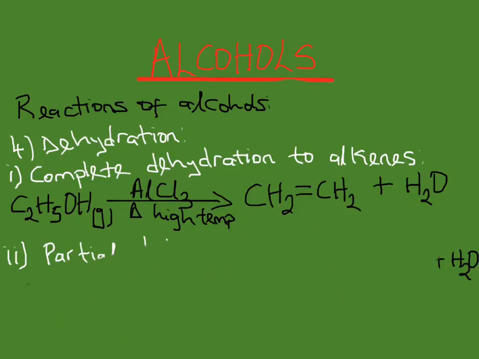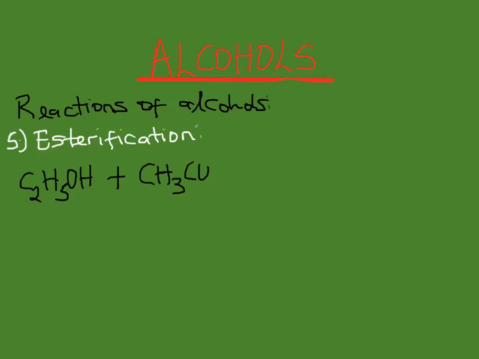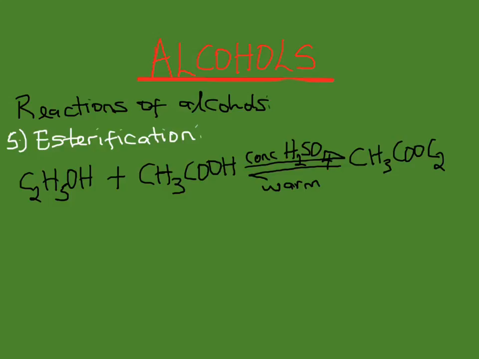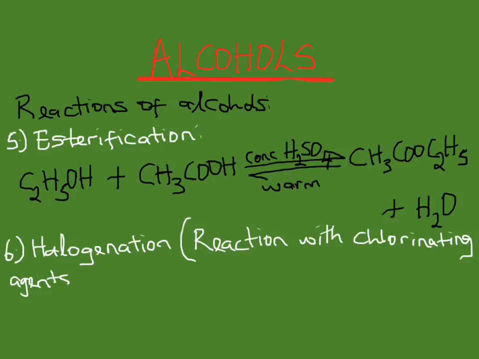And the next reaction is the esterification reaction. Alcohols react reversibly with carboxylic acids to form esters and water. The reaction is catalyzed by concentrated sulfuric acid and in the presence of warm water.